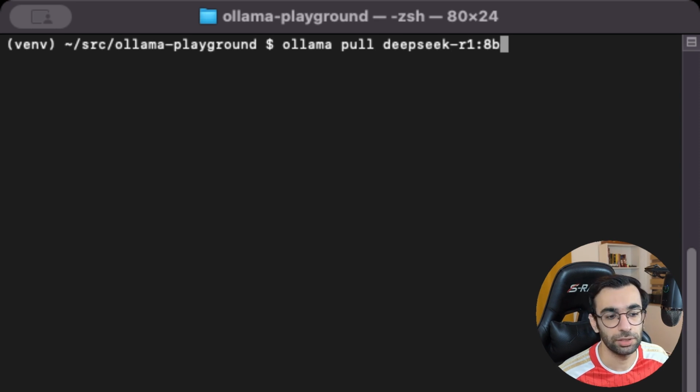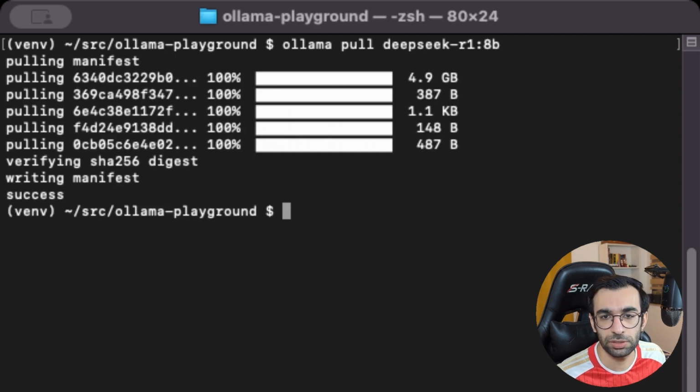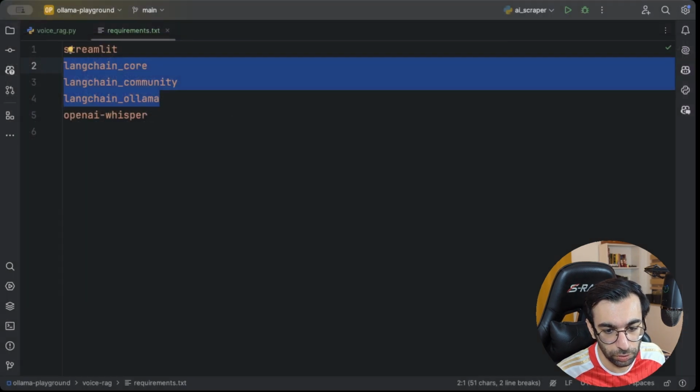So if you have a strong laptop, go for better models, but I'm gonna stick with 8B, which is more or less a good option. It runs fast enough on my laptop. So after this one is pulled, you are good to go. We can go to the code again.